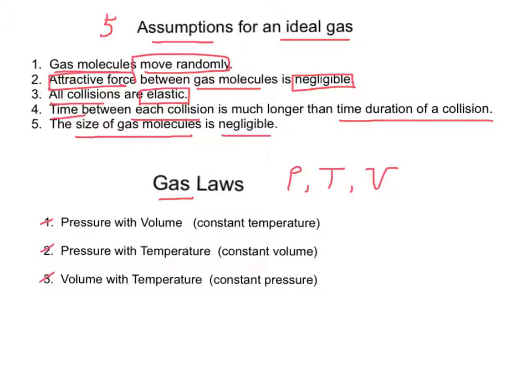The first one is to study the relation between pressure and volume, P and V, under the condition that the temperature is constant. Second, to study the relation between gas pressure and temperature, P and T, provided that the volume of the gas remains constant. The last relation is to study the relation between volume and temperature, V and T, provided that the pressure of the gas remains constant.